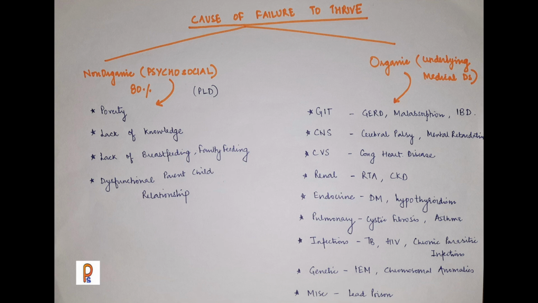In renal, like renal tubular acidosis, chronic kidney disease. If we talk of endocrine, there may be diabetes mellitus or hypothyroidism. Talk of pulmonary, it can be cystic fibrosis, it can be asthma. In infections like tuberculosis, HIV, or sometimes genetic causes like inborn error of metabolism or chromosomal anomalies. And there can be other causes which can be the cause of the organic FTT.